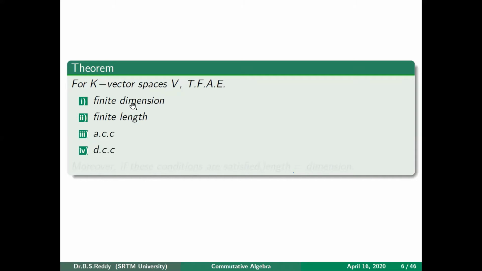All these four are equivalent. If one of them is true, all will be true for a vector space. And if these conditions are satisfied, then the length is the same as the dimension. The dimension of a vector space is the same as its length considered as a module.